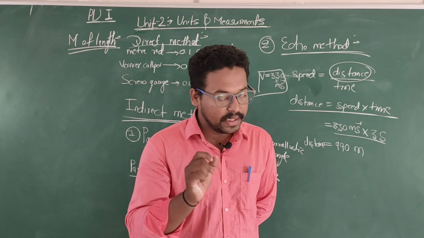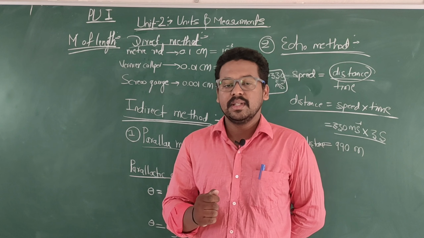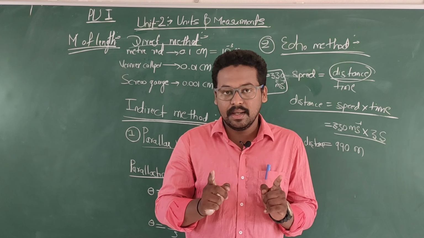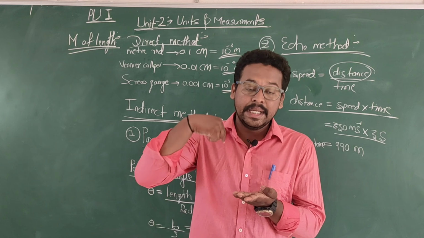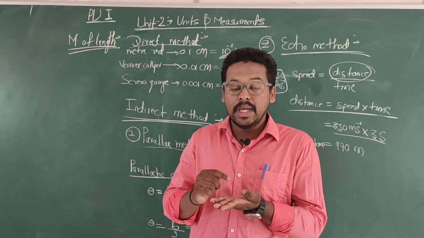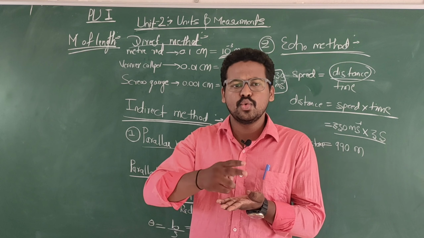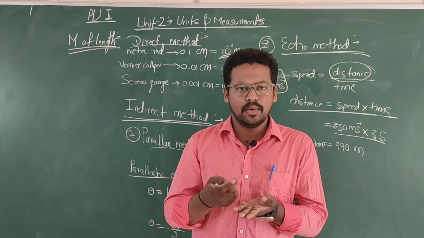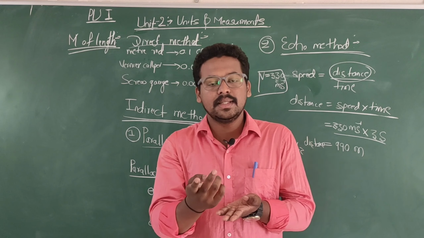Please listen here. What I want is the distance between the person and the mountain, but here the sound hit the mountain and came back. We have calculated the distance two times: the sound traveled twice the path.